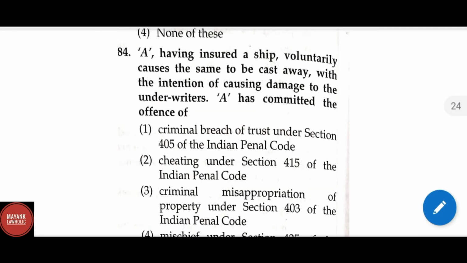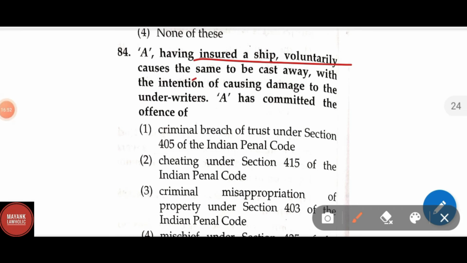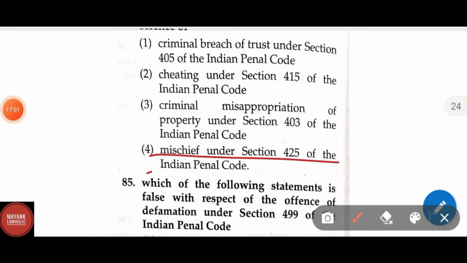Question number 84, A having insured a ship voluntarily causes the same to be cast away with the intention of causing damage to the underwriters. A has committed the offence of mischief under section 425 of the IPC.